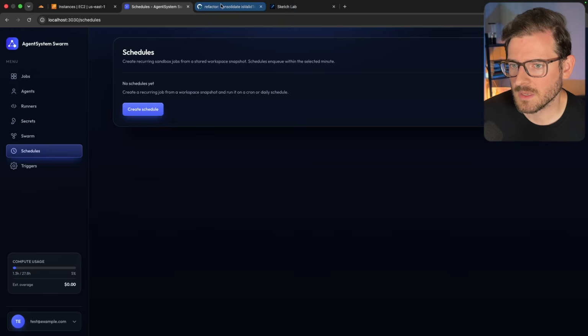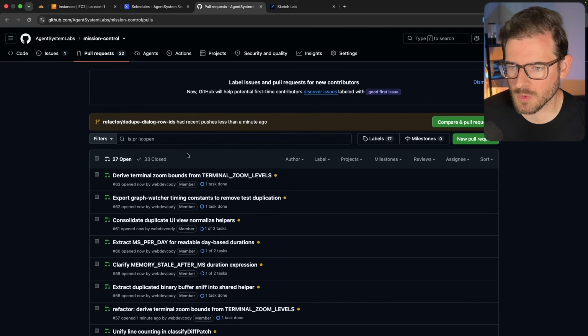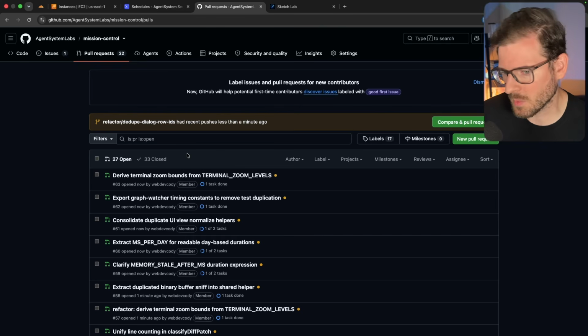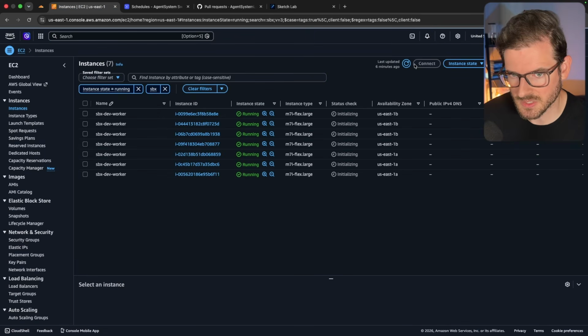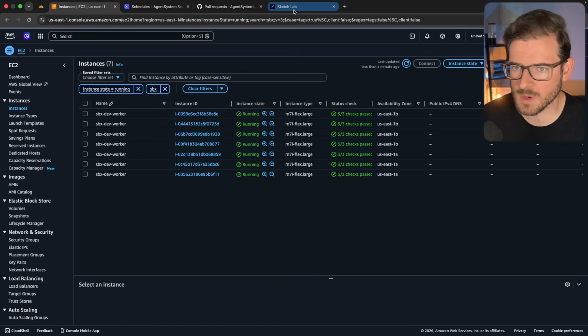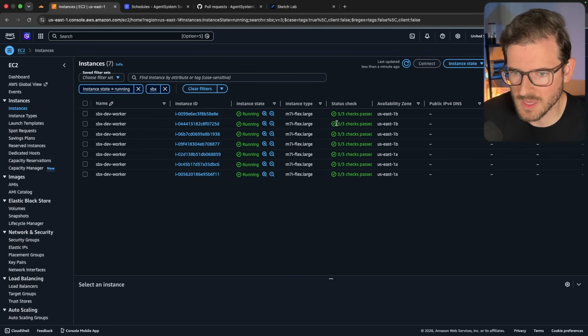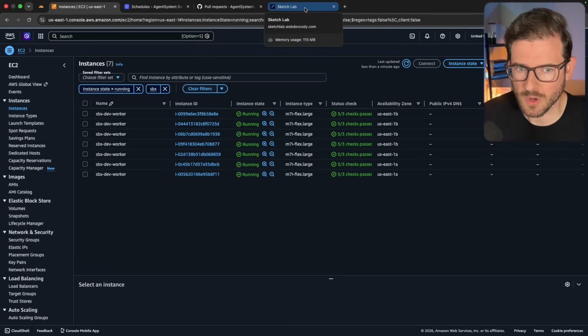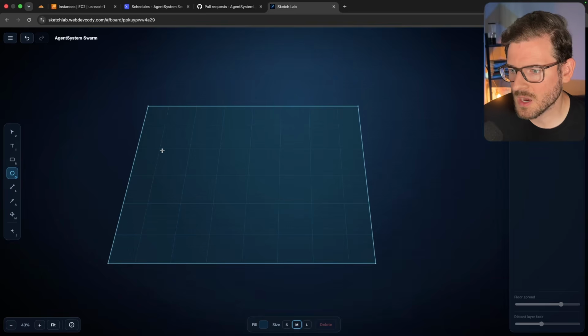I will say that for a task like this, spinning up 20 different EC2 instances to clean up code, you could do this in a simple Claude Code with a dynamic workflow. You don't need to do this. I'm just trying to demo the power of running a command in a swarm, and it spins up all these EC2 instances. By the time I'm done talking about what I'm going to talk about with the diagramming, you'll notice all these scale back down to 0. So it doesn't cost me anything. These are like 9 cents an hour to run, so it's really not costing me much money to do that type of work. But I could kick off a bunch of different jobs to actually do real work, add new implementations, fix bugs, etc. All right, so let's talk about how this works.